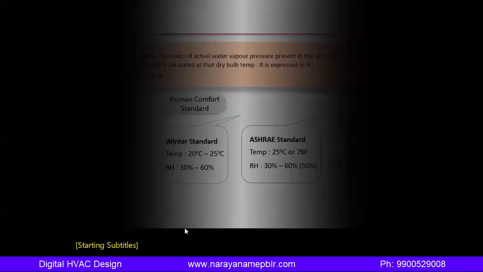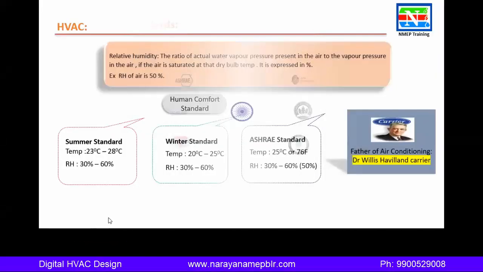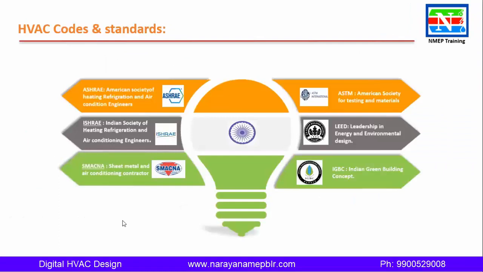Next is, what are the codes and standards we will follow for designing. Different codes and standards are followed all over the world, and even in your local location you will follow different standards. Most commonly ASHRAE, which is the American Society of Heating, Refrigeration and Air Conditioning. If you are in India, you need to follow ISHRAE, the Indian Society of Heating, Refrigeration and Air Conditioning. And for sheet metal, you need to follow SMACNA, the Sheet Metal and Air Conditioning Contractors' National Association.